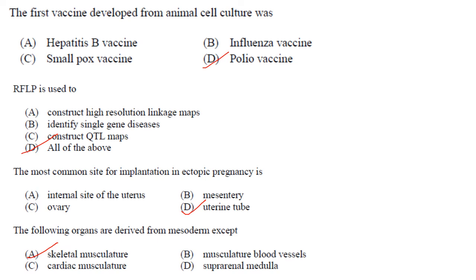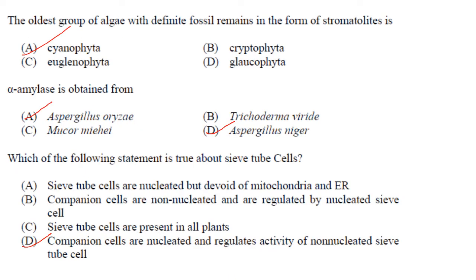The following organs are derived from mesoderm except the skeletal and skeletal musculature. Answer is option A. The oldest group of algae with the definite fossil remains in the form of stromatolites is Cyanophyta. Option A. Alpha amylase can be obtained from Aspergillus oryzae and Aspergillus niger, and I am not sure what was given in the answer key. So as per me, Aspergillus oryzae and Aspergillus niger are used in commercial purposes.